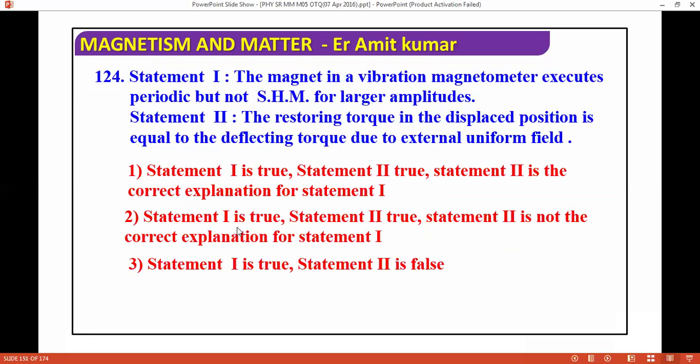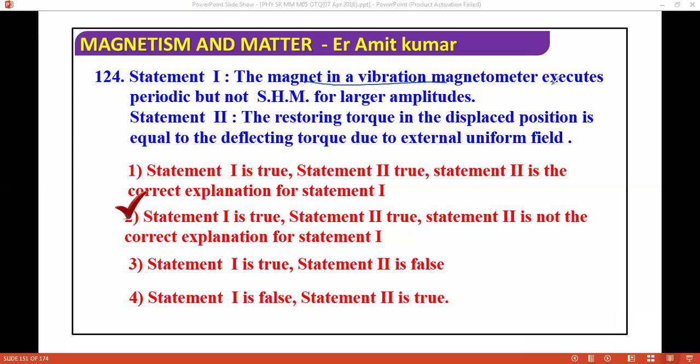Next question. The magnet in a vibration magnetometer executes periodic but not resistant motion at a large amplitude. The restoring torque in the displaced position is equal to the deflecting torque due to the external uniform field. The correct answer is both are correct, but not the correct explanation.